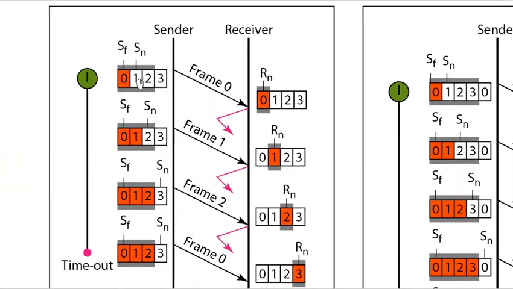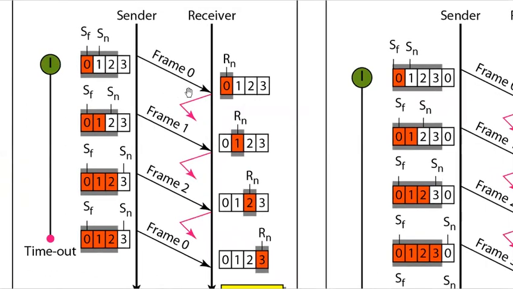Now in this diagram, for the frames we can show why the size of the send window must be less than 2 power m. As an example, we choose m equal to 2. When m is equal to 2, 2 power m is 4, so we can have frames 0, 1, 2, 3, right? So here we are comparing a window size of 3 against a window size of 4.